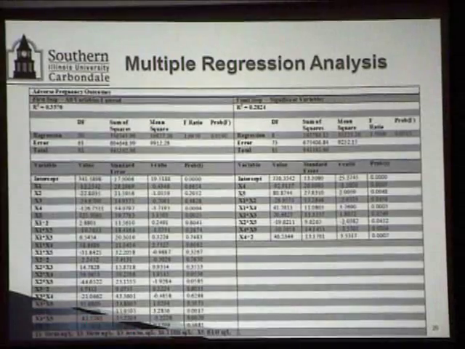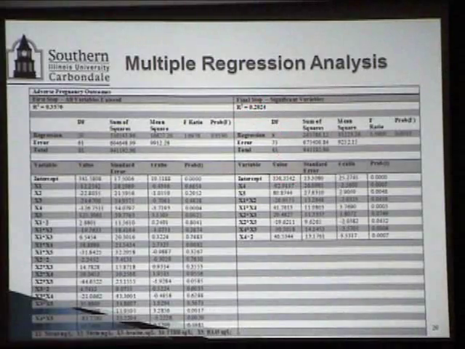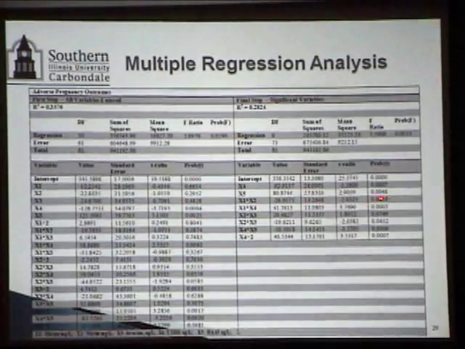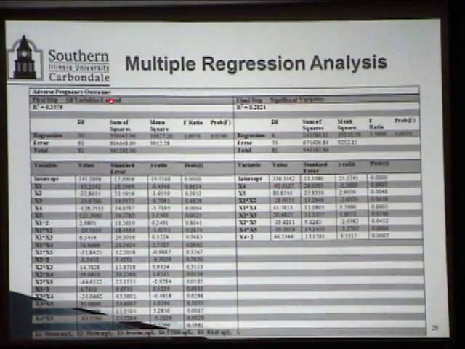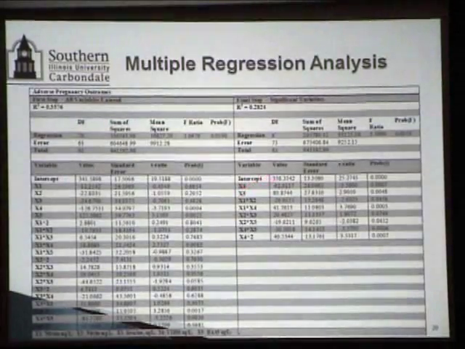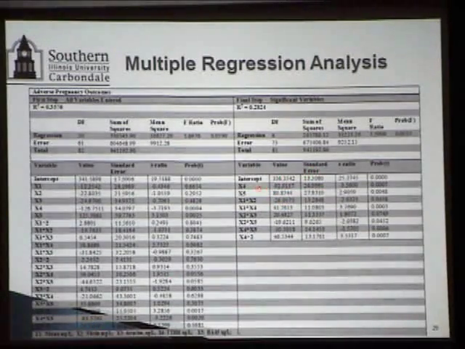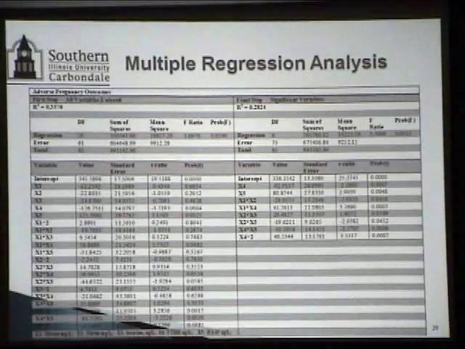And then after about 14-15 steps, we were able to get rid of all of the non-significant factors and ended up with the statistically significant factors. You can see this is for adverse pregnancy outcome. It is not just related to nitrite, which is X2, it is also related to others. Most of those I will summarize in a little bit, but most of those contaminants are correlated with adverse pregnancy outcomes.